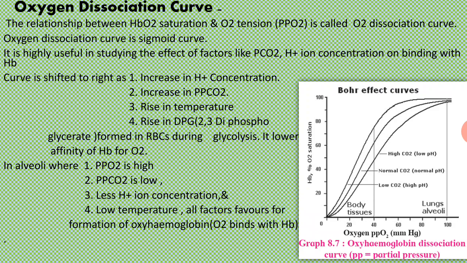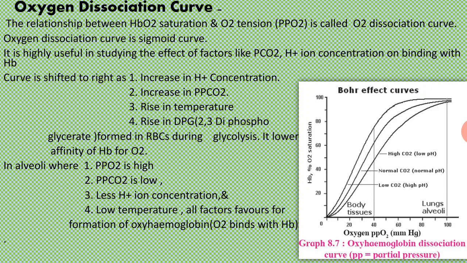This curve is shifted to the right side when there is an increase in H plus ion concentration, increase in partial pressure of carbon dioxide, rise in temperature and a rise in DPG, that is 2,3-diphosphoglycerate, which is formed in the RBC during glycolysis. Now what is glycolysis?